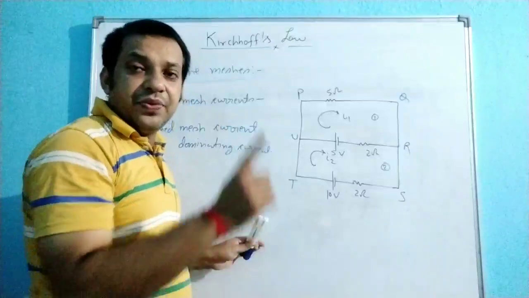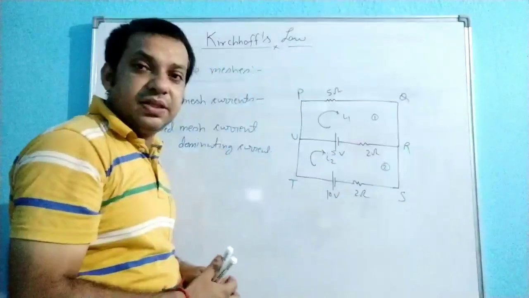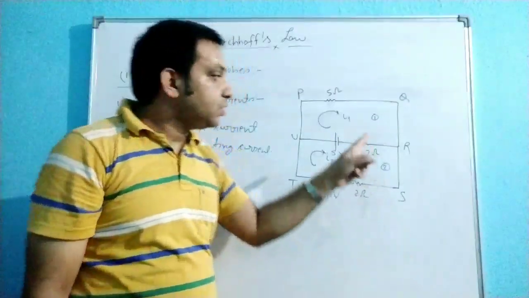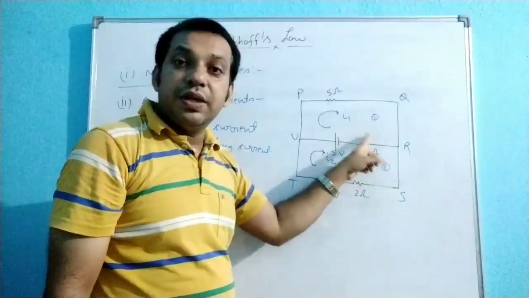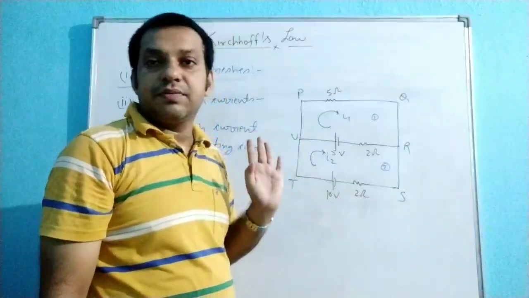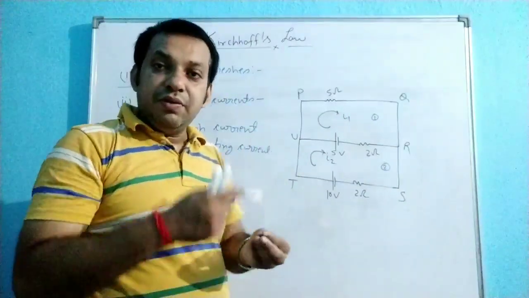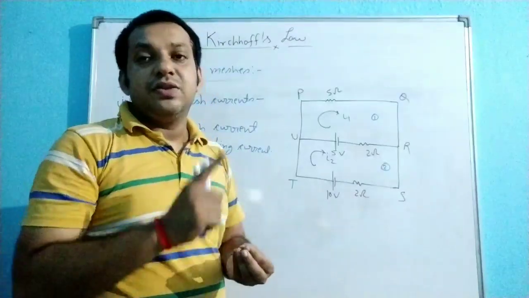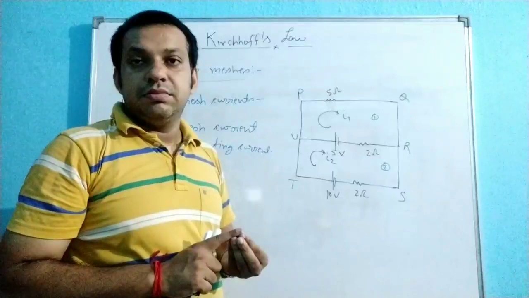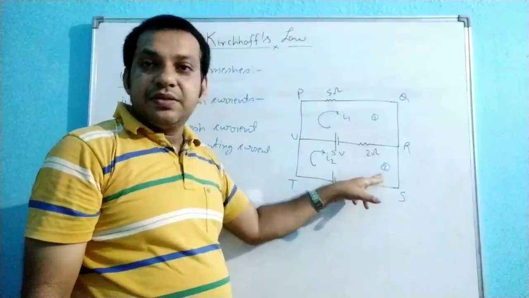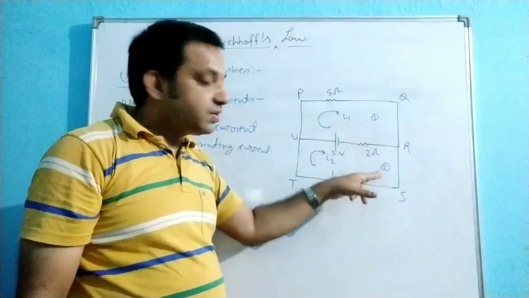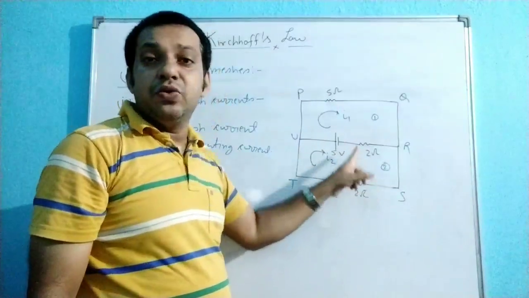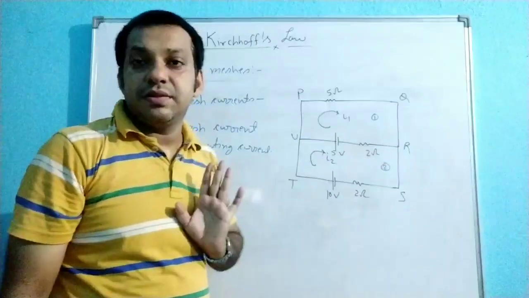In that case, what is the net current flowing through this 2 ohm resistor? Then I1 minus I2. Why are we applying this? Because we are assuming mesh 1, we are applying the KVL in mesh 1. So in whichever mesh we are going to apply the KVL, that mesh current is the dominating current. Clear? If you are applying the KVL on the second mesh, in that case I2 will be dominating. In that case, I2 minus I1 current is flowing in this 2 ohm resistor.